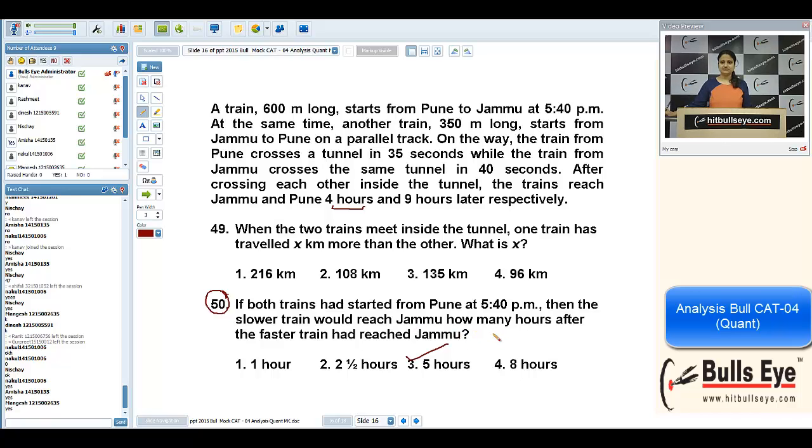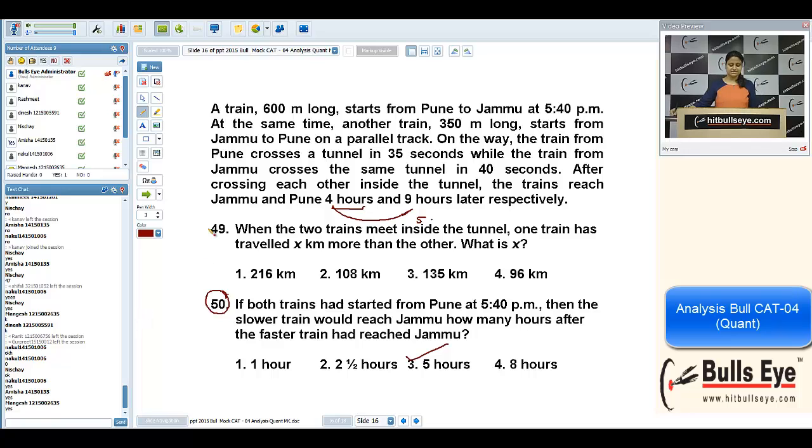Whatever be the case, what is the difference here? This is 5. Obviously, one train will take 5 hours more, because one train reaches 4 hours after the meeting point and the other after 9 hours. That's why the answer is 5 hours in this case.